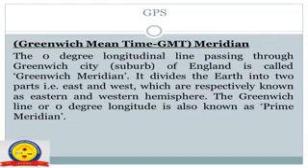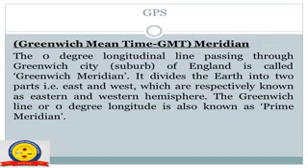The 0-degree longitudinal line passing through Greenwich City of England is called the Greenwich Meridian. It divides the earth into two parts, east and west, which are respectively known as the eastern and western hemisphere. The Greenwich line or 0-degree longitude is also known as the prime meridian.